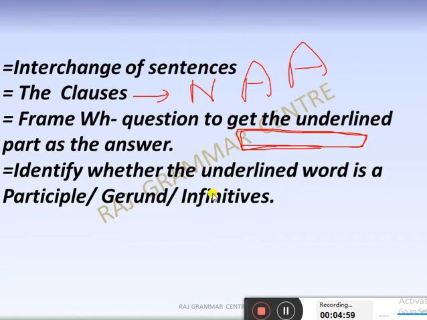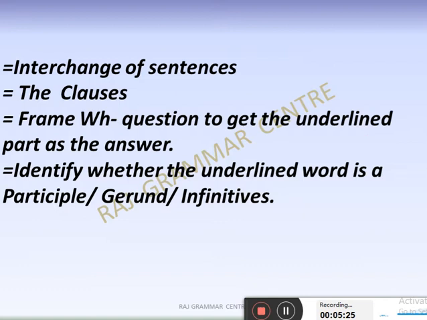Next is identifying whether the underlined word is a participle, gerund or infinitive. This part was in language study also, but there it was a little bit different. Here, only identifying is required. Okay, there sometimes they might give you a task to change that also. That will come in the language study. So these were the topics which might come in the contextual part.